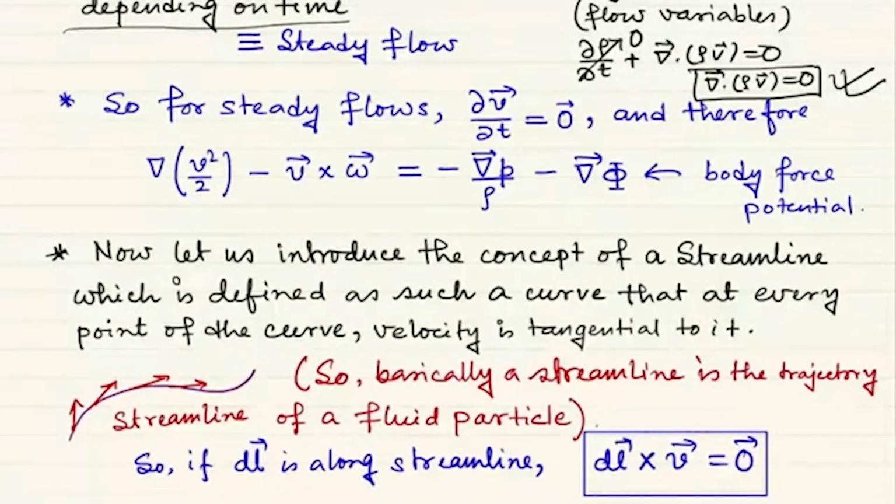Now you know the concept of a fluid particle, so you can easily understand that a streamline is nothing but the trajectory of a fluid particle.